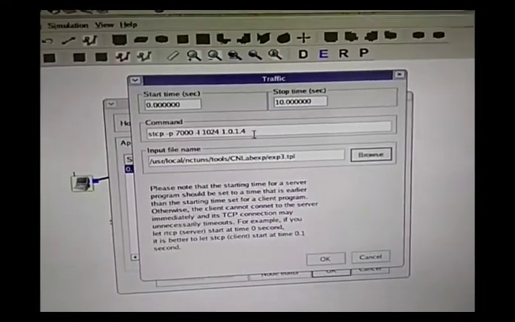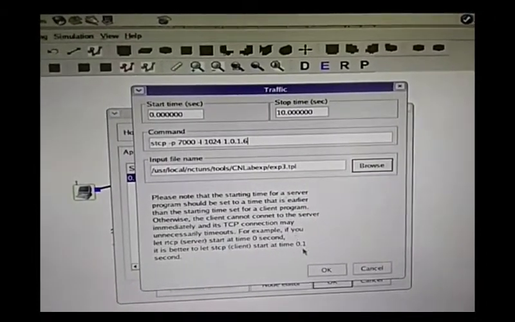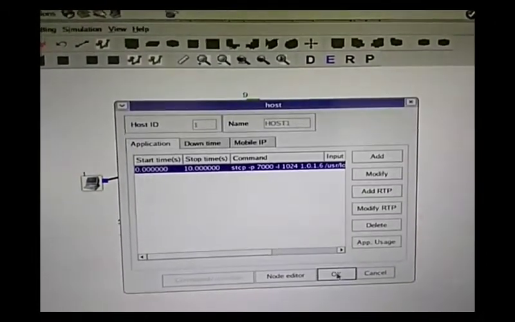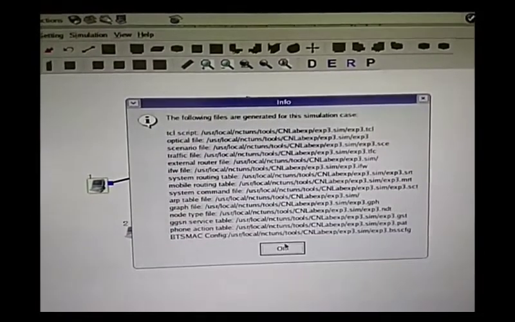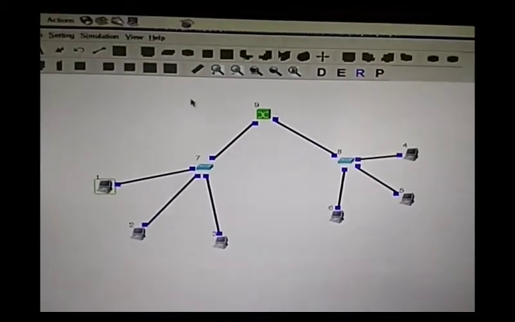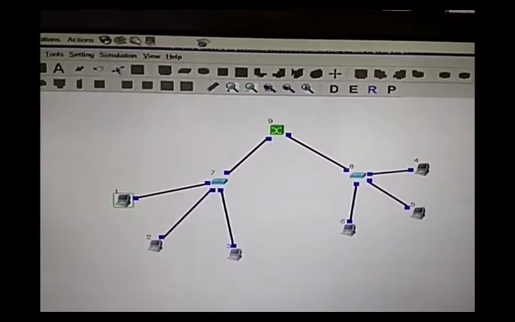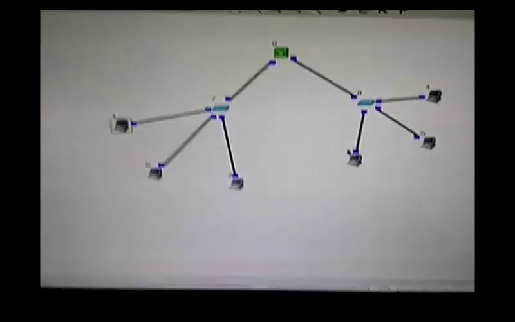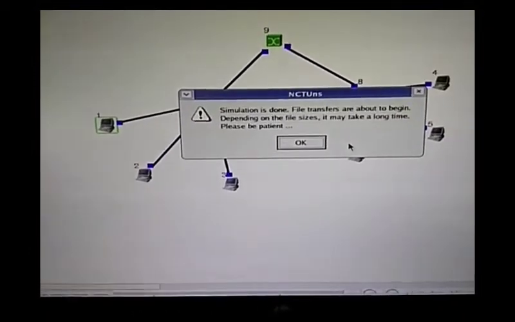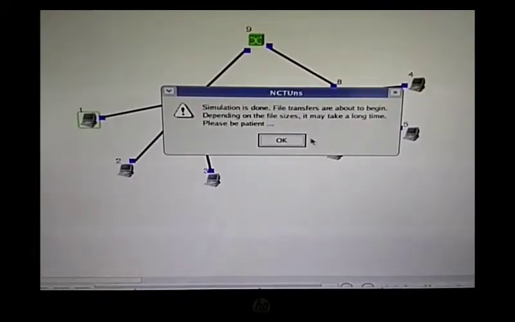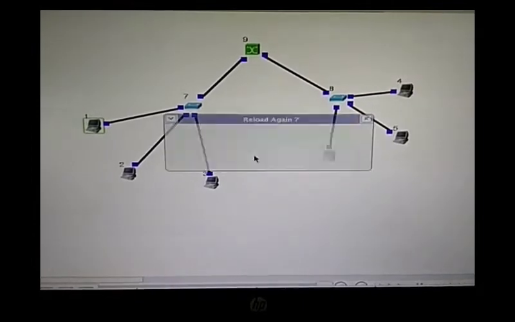Modify it, it is not 4, the IP address is 1.0.1.6. Simulation run. Simulation is done, file transfer is done.